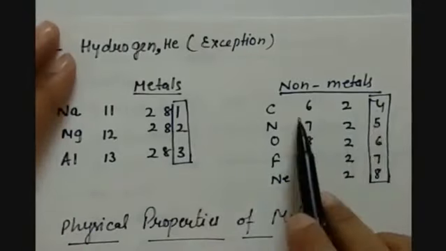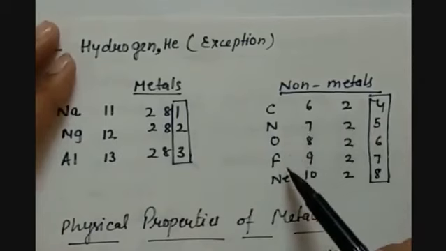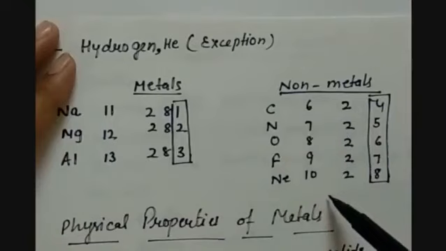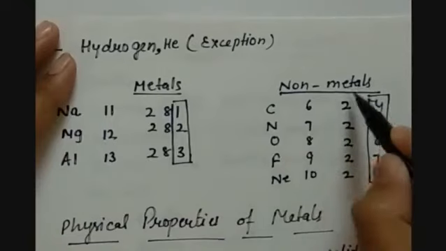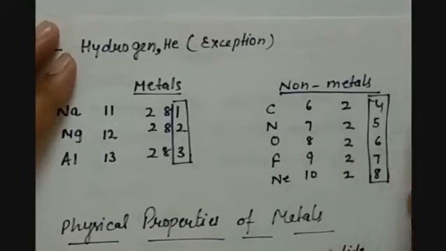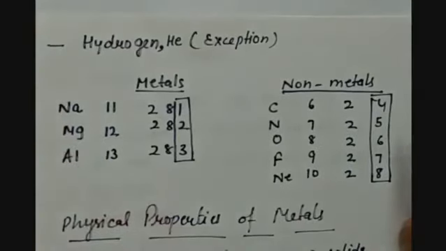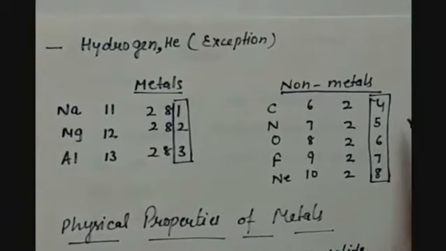So we can say that metals have 1, 2, 3 electrons in their outermost orbit. Whereas non-metals like carbon, nitrogen, oxygen, fluorine, neon, with atomic numbers 6, 7, 8, 9, 10 respectively, have K, L, M shells, and in the last orbits they have 4, 5, 6, 7 and 8 electrons. So this is the electronic configuration of non-metals. They have 4 to 8 electrons in their outermost shells.